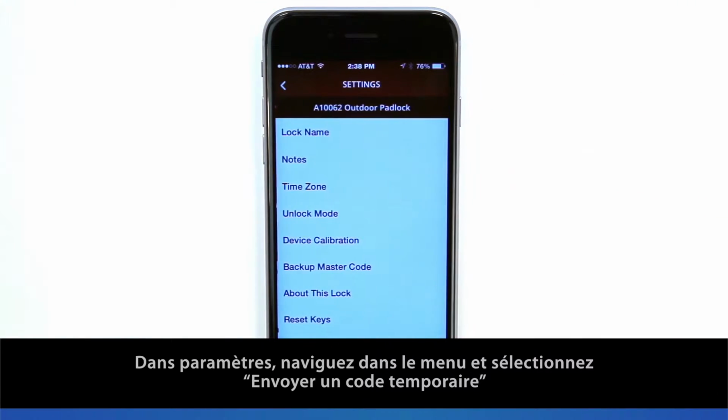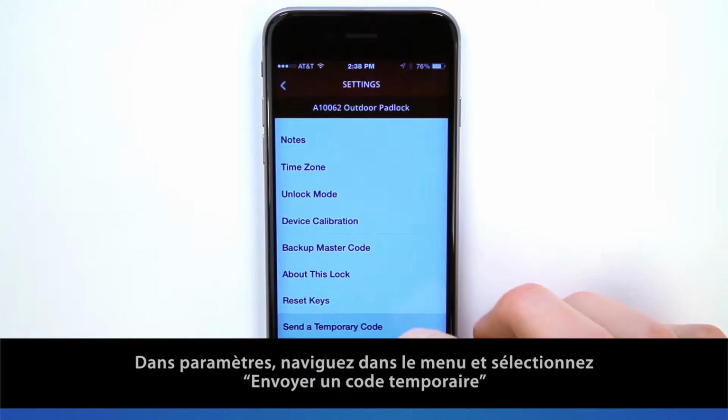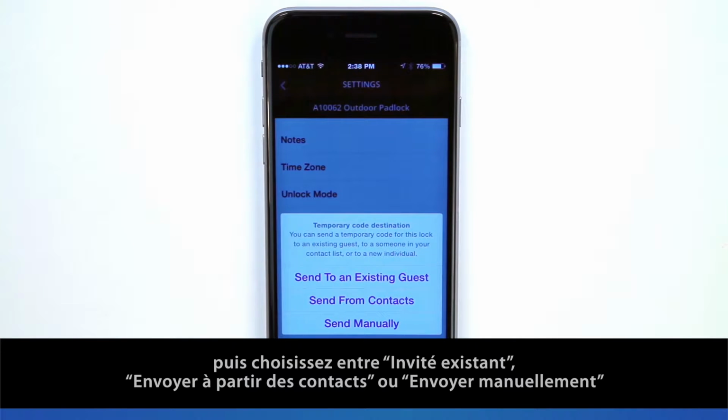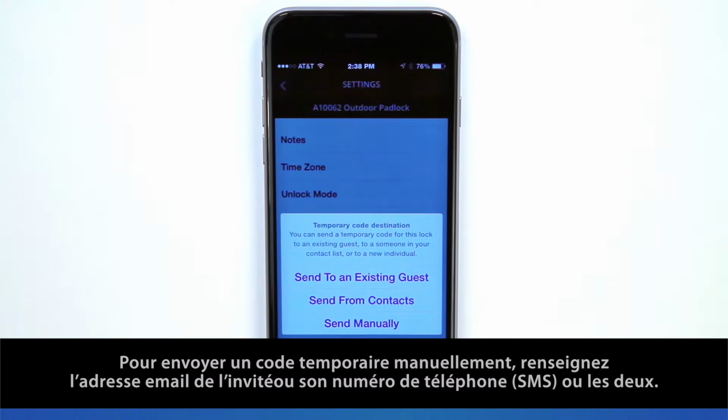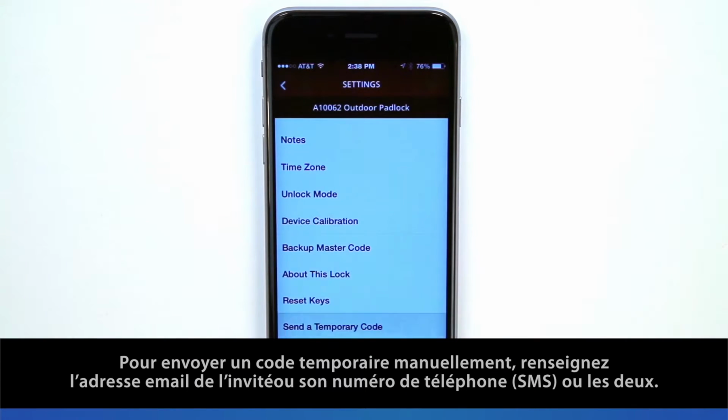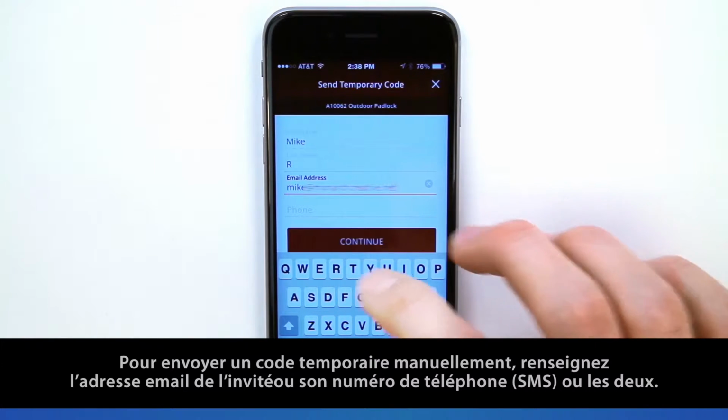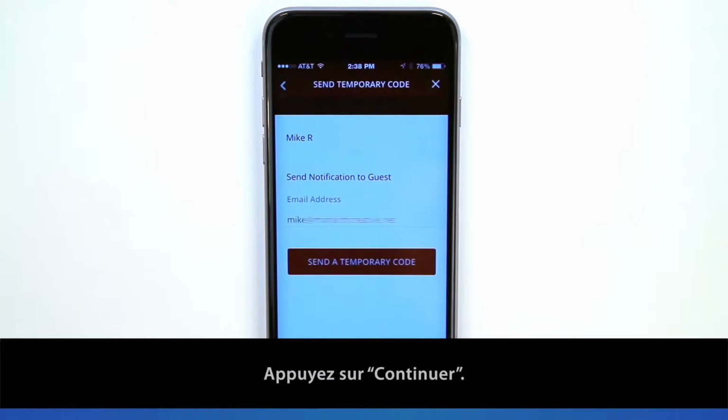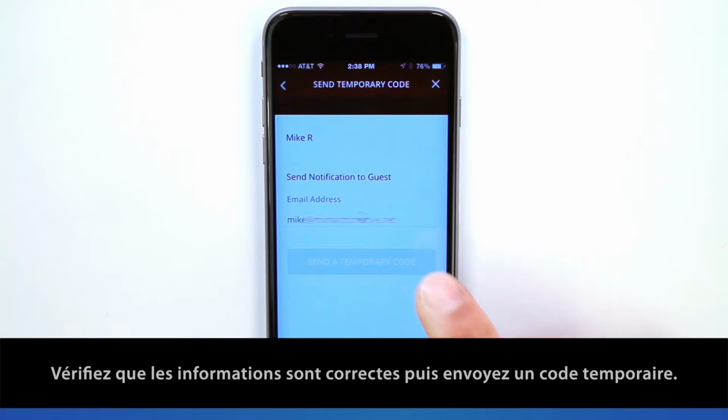Under Settings, scroll down and select Send Temporary Code and choose either Existing Guest, Send from Contacts, or Send Manually. To send a temporary code manually, you can provide the guest's email address, SMS phone number, or both. Touch Continue. Verify the information is correct and then send a temporary code.